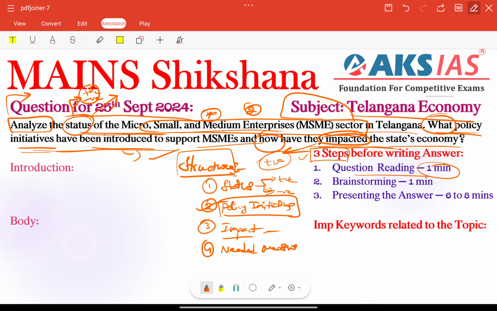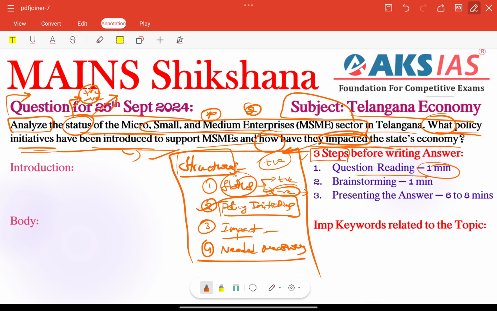Simple. So no need to write challenges again here. In the status itself we are providing some challenges or particular problems. No need to provide them again. Recently the MSME policy 2024 was initiated, and it was launched regarding all the previous challenges.